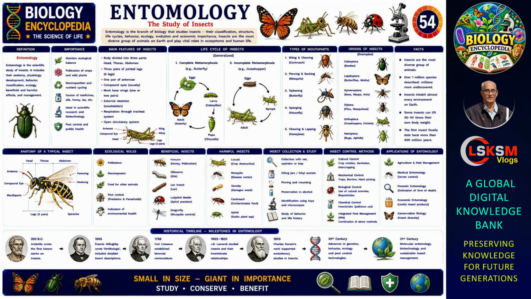54. Entomology. Entomology is the study of insects, one of the most diverse groups of animals on Earth. It covers insect anatomy, behavior, life cycles, classification, ecology, agriculture, and their relationships with humans.